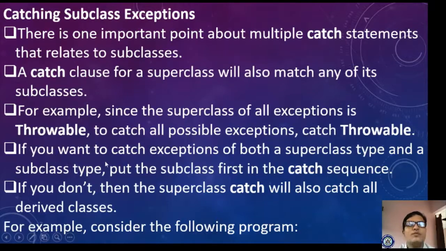If you want to catch exceptions of both a superclass type and a subclass type, put the subclass first in the catch sequence. If you want to identify the errors in the superclass as well as the subclasses, then the catch block for the subclass should be present first. If you don't, then the superclass catch will also catch all derived classes. If you don't follow this sequence, then the superclass exception will catch all the derived class exceptions.